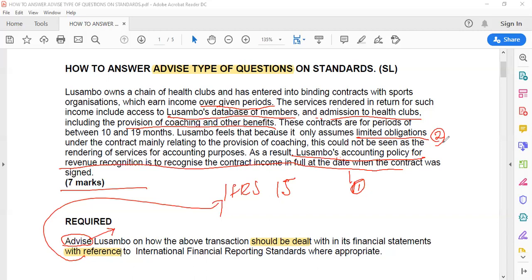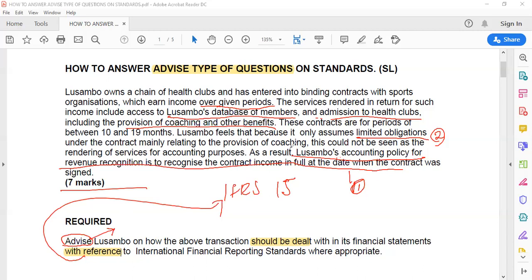But make no mistake, in the exam, do not begin by explaining what is wrong, because that means you are also wrong. Your job is to advise. The examiner knows what is wrong already. What the examiner is looking for is your professional advice with reference to relevant standards, which you must know. In this case, IFRS 15. Okay, this is good. Let's go.